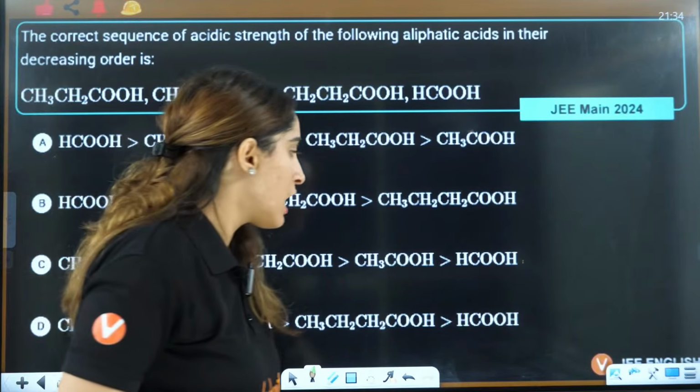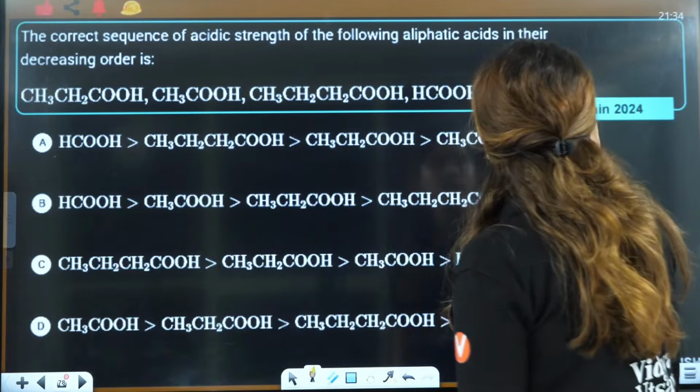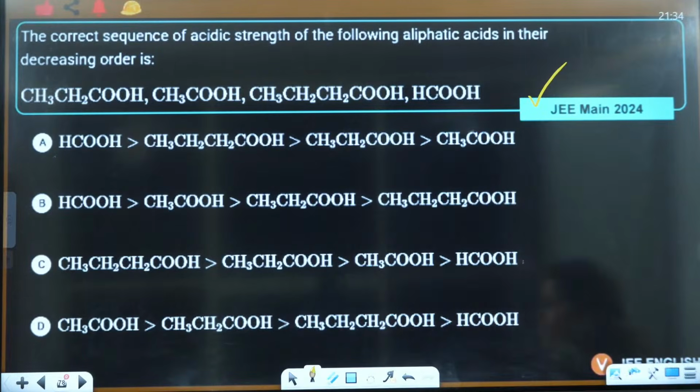Okay, got it? Now let's see who will answer me this 2024 question. 2024 question, guys. The correct sequence of acidic strength of the following aliphatic acids is what? Very simple question they have asked. Let's see who can answer me this. A, B, C, D, which is the correct answer here, everyone?